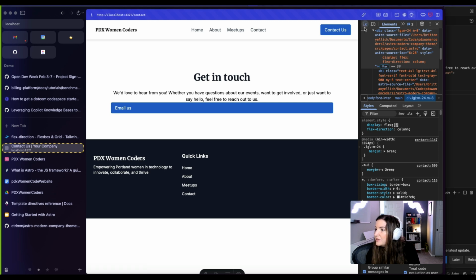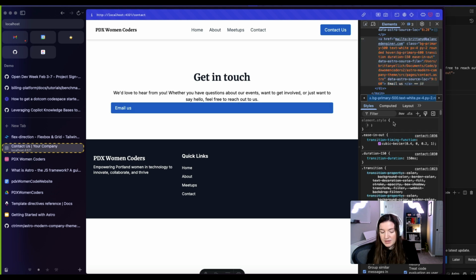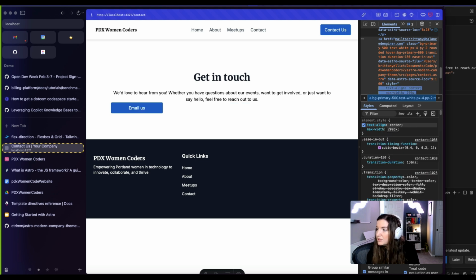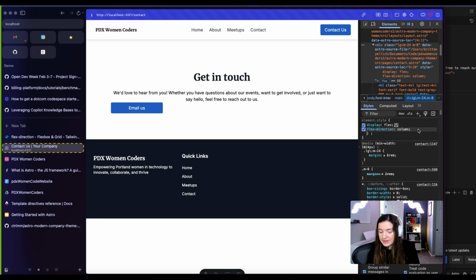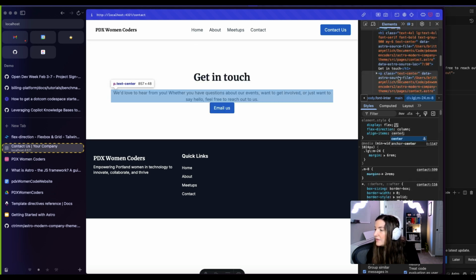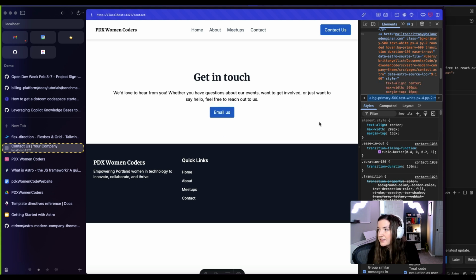We want to probably add to this specific element text align center. Max width 200 pixels, and we want to center everything inside of this flexbox too. So what is that going to be? Items center. There we go. And then we will add margin top 20 pixels, 16 pixels. There we go. That looks all right.